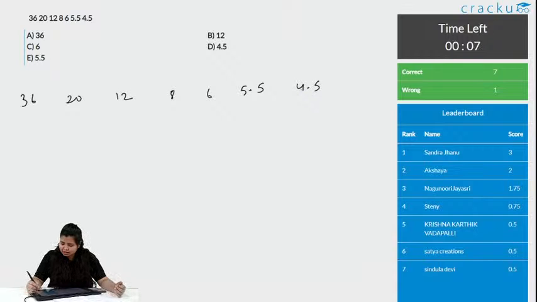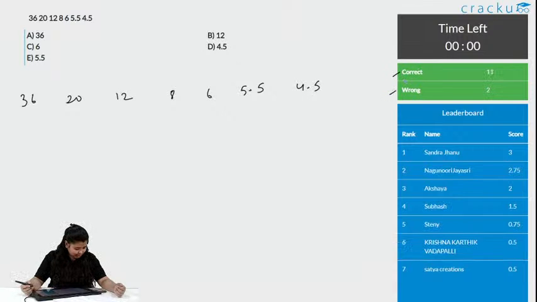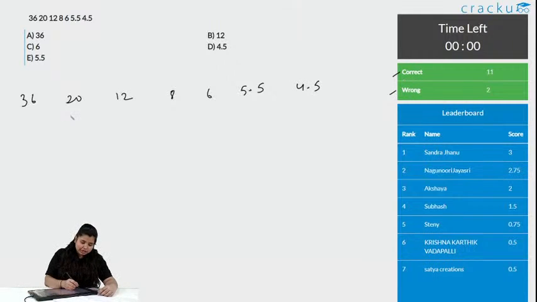This is a very easy one. As I said, 10 people got this correct and 2 wrong. Okay, with this 11 people got this correct and 2 wrong. So, you must know what the solution for this is.